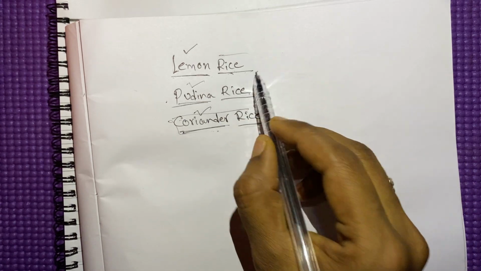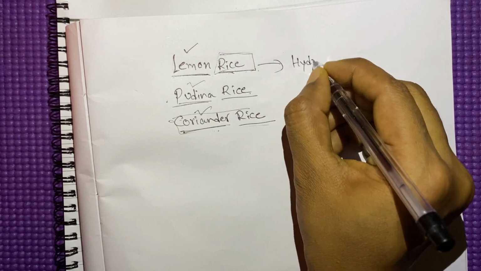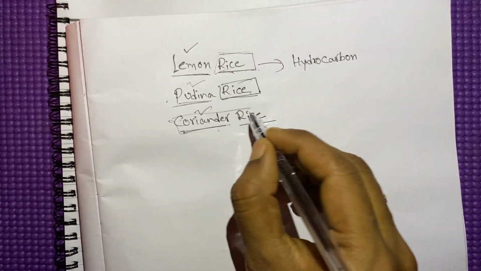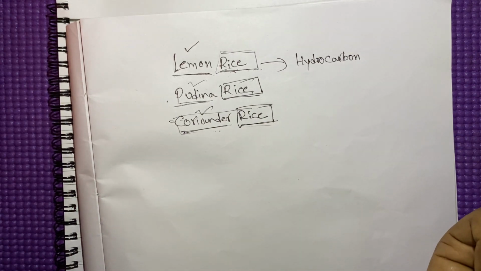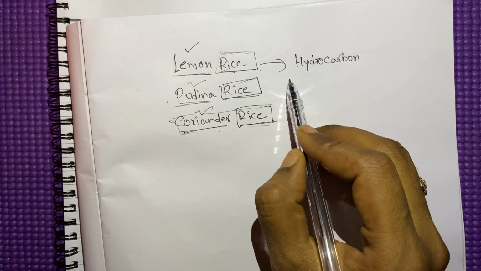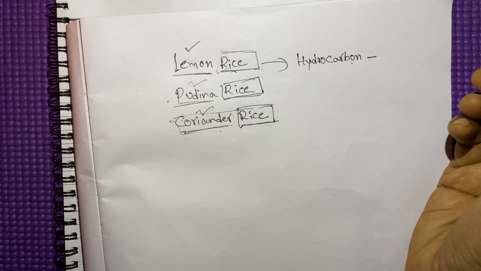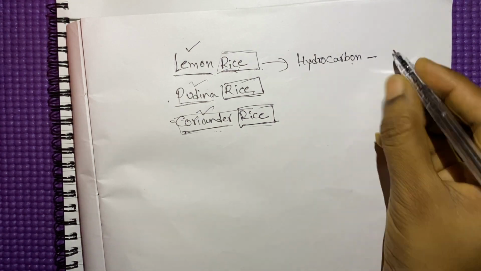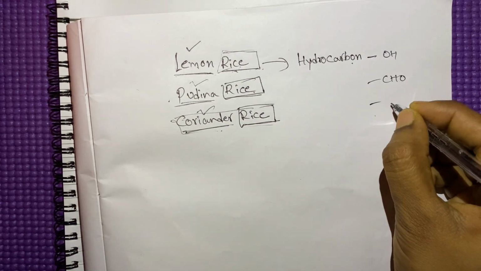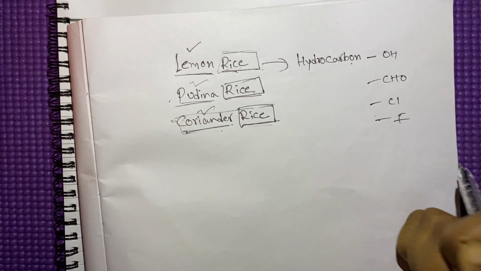See here, for example, rice, if you think, is one hydrocarbon chain, here also one hydrocarbon is there, and in this also one hydrocarbon is there. Additionally, we are adding lemon, pudina and coriander. In the same way, for hydrocarbons, we'll add some functional groups. Functional group means alcoholic group, aldehyde group, any halogen groups. Like this, we are adding to the hydrocarbon chain.